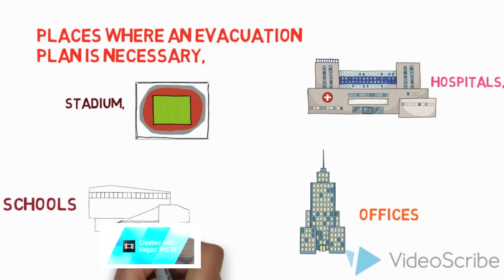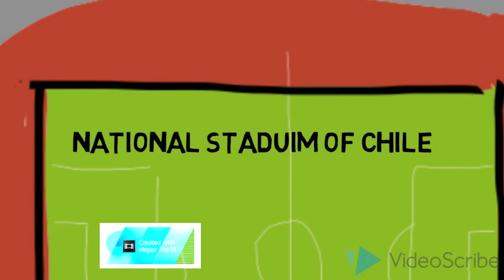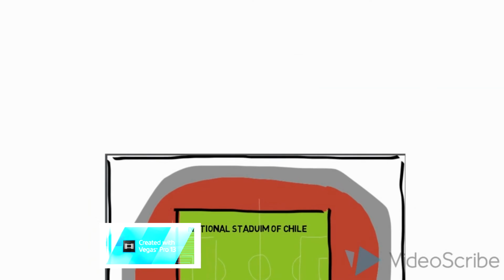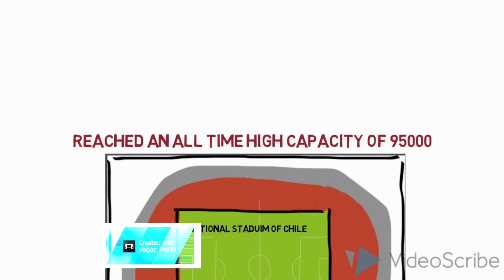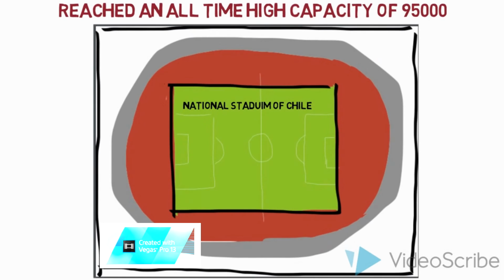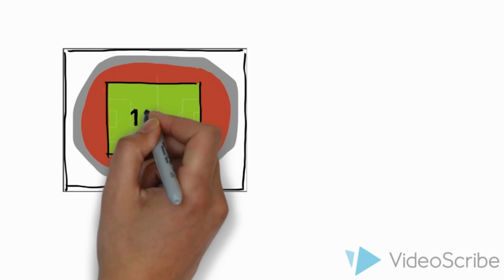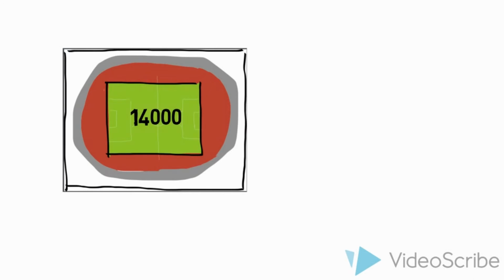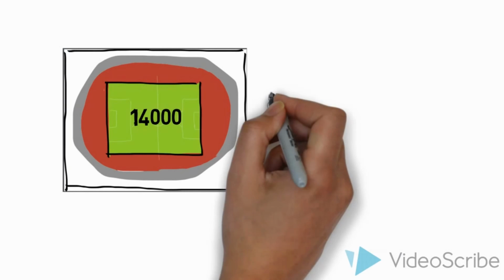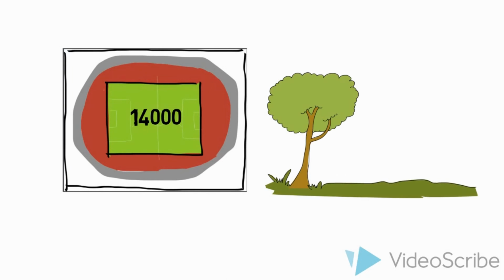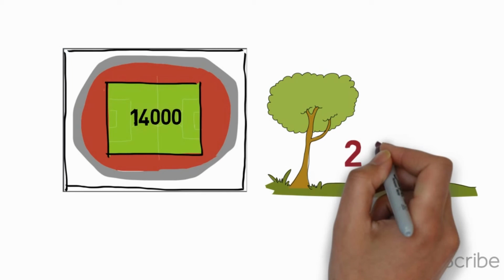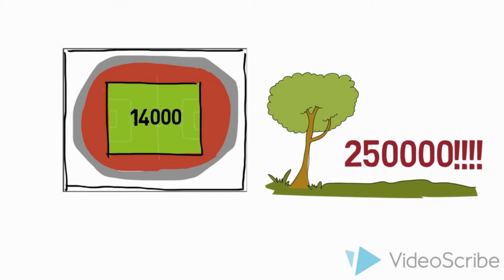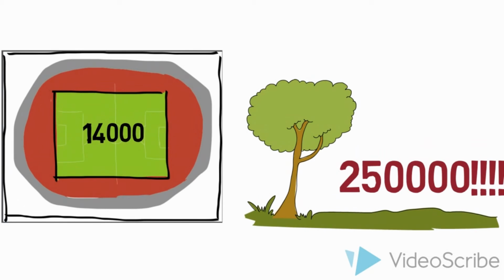An example of this is the National Stadium in Chile, which reached an all-time maximum of approximately 95,000 people. In 2000, the capacity of the stadium was reduced significantly to reach a reasonably safer and quicker evacuation. The central field can hold 14,000 people, and the surrounding area can hold 250,000 people. The stadium can be divided into two zones, where the bottom tier would evacuate to the field and the higher tier would evacuate to the surrounding fields.